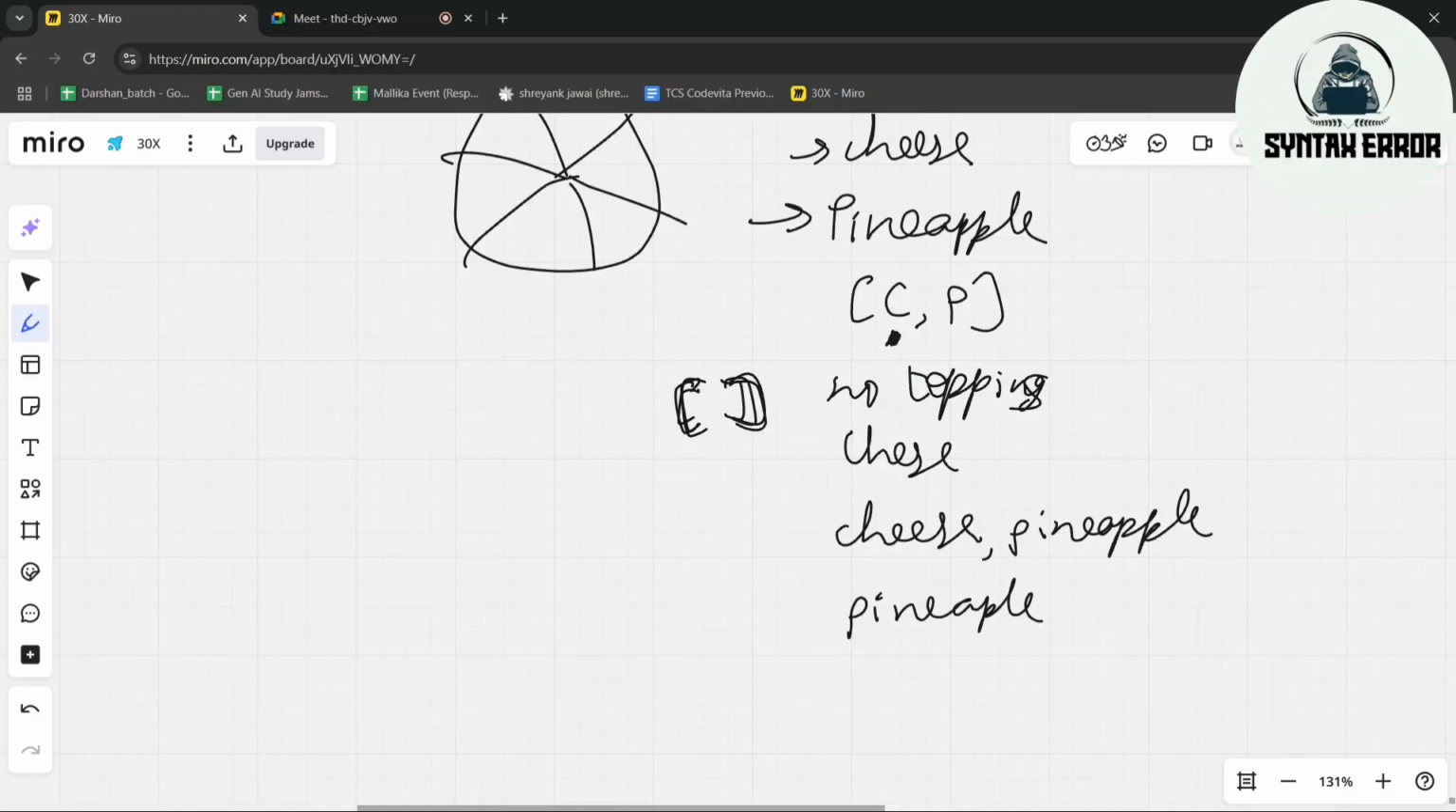So here what are you doing? You are choosing the first index now. By choosing the first index, you will see all the options. What are the options? The first option is cheese itself, only cheese. So C is your answer. Next, with cheese you can add pineapple. Are there any more options with the cheese?